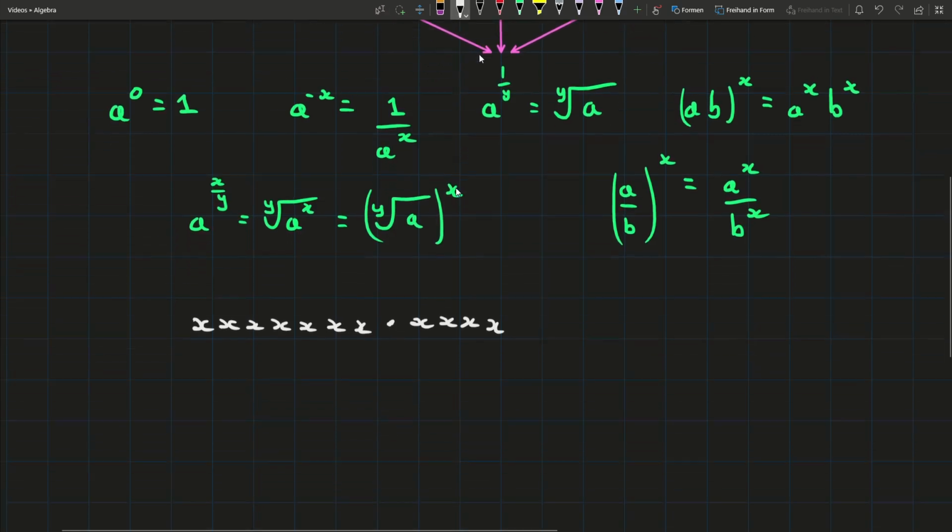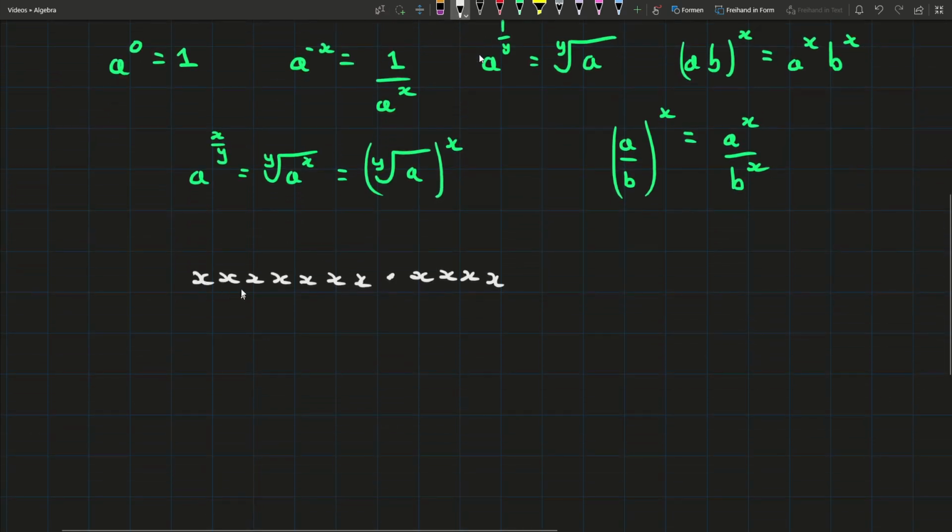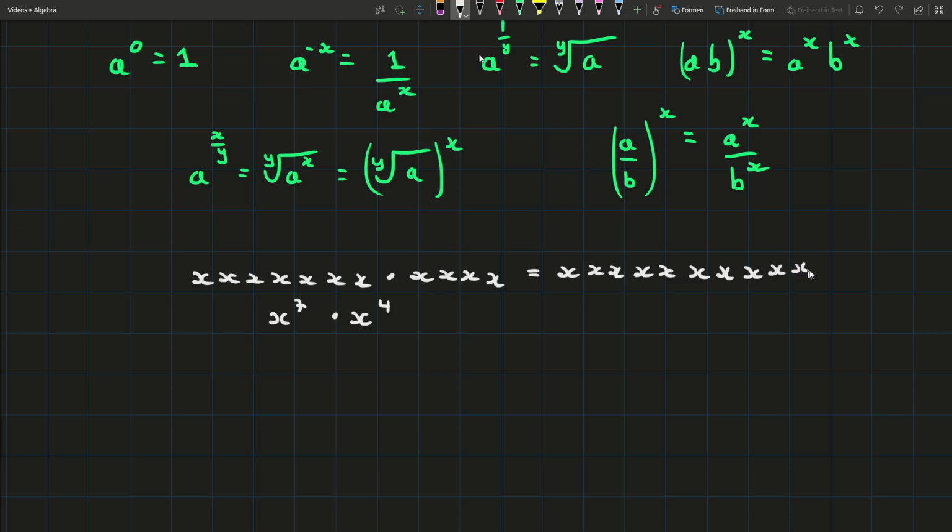So they were like, right, instead of saying this, we're going to write, so this is 1, 2, 3, 4, 5, 6, 7 x's multiplied by each other. That's x to the power of 7, and that's multiplied by x to the power of 4. Now, if they wanted to simplify it in the old way they did it, they'd write, okay, well, we have 7 of them. We have x, x, x, x, x. Okay, wait. So 1, 2, 3, 4, 5, 6, 7. And then we have these 4 as well when we're multiplying x, x, x, x.